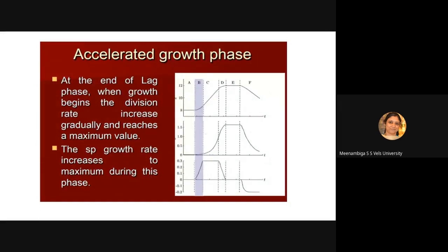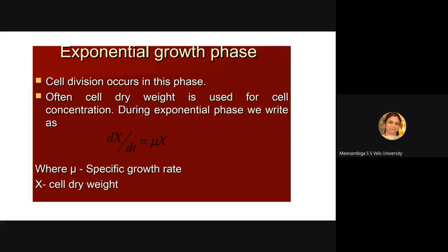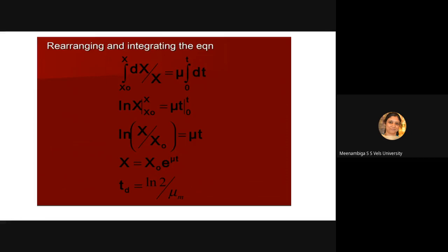Then let us see each phase. What is the accelerated growth phase? The specific growth rate will increase to the maximum in this phase. Then exponential growth phase, we have seen a derivation. That is the rate of change of cell dry weight is equal to the net specific growth rate times the cell dry weight. So dx by dt, change in the number of cells, is equal to mu x. Mu is nothing but the specific growth rate into the cell dry weight. You can take dx by dt as the concentration. So we equate and integrate, and finally we have come to a formula x is equal to x naught e power mu t.